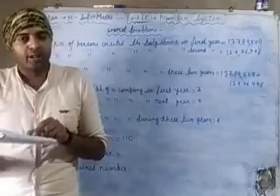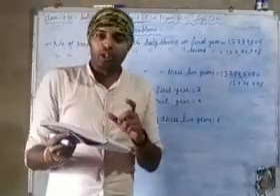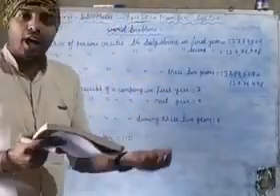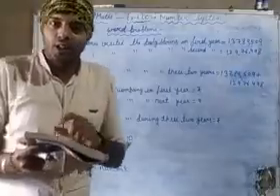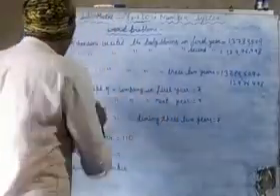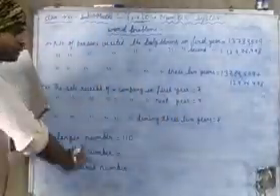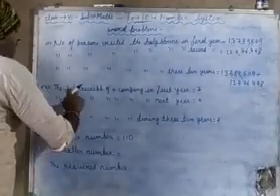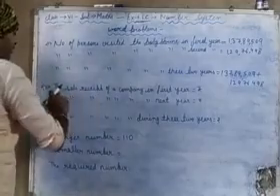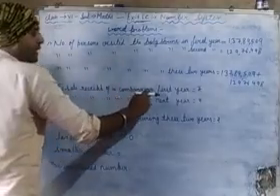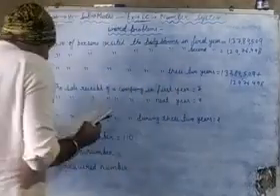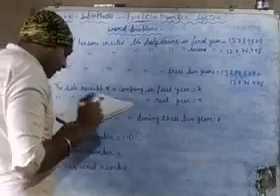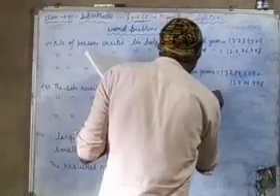Again, the total means sum, or we have to add whatever is given in the question. I have written just statements to save time. The sale receipt of a company in the first year is 2 crore.